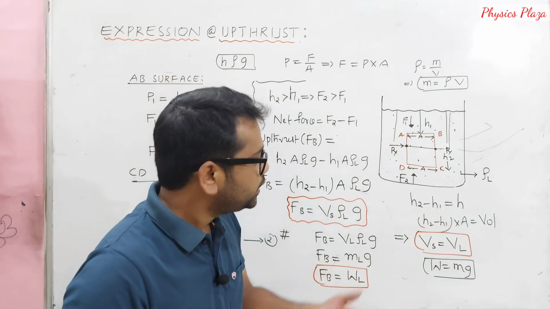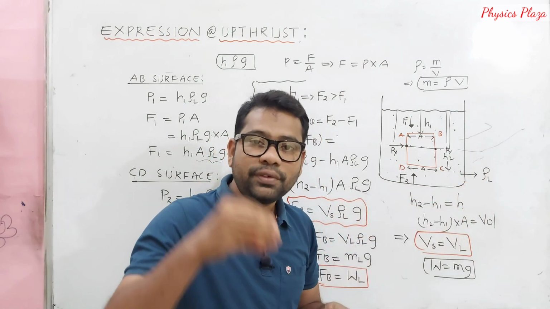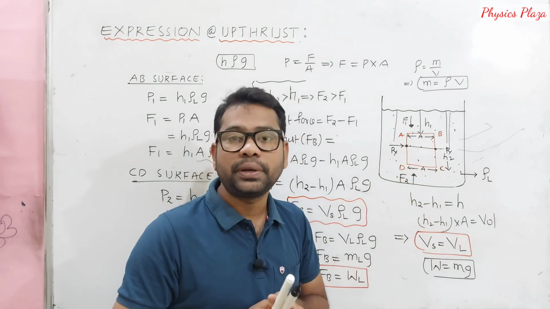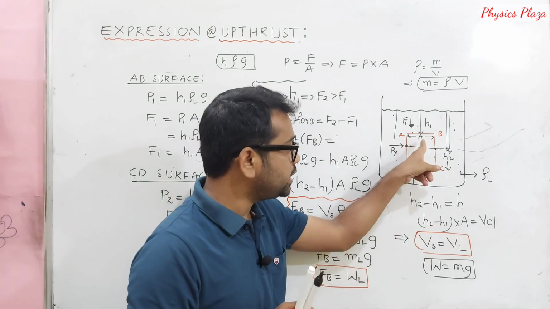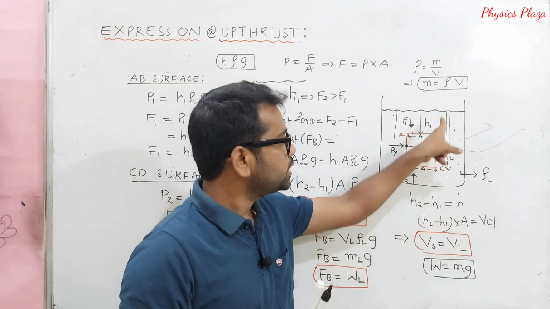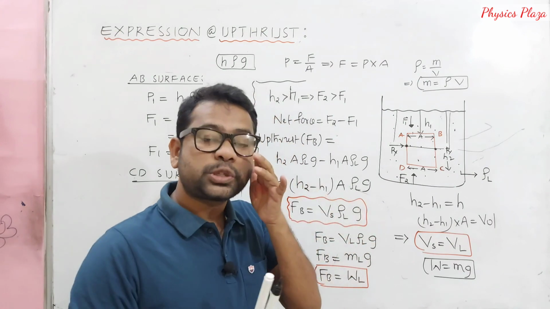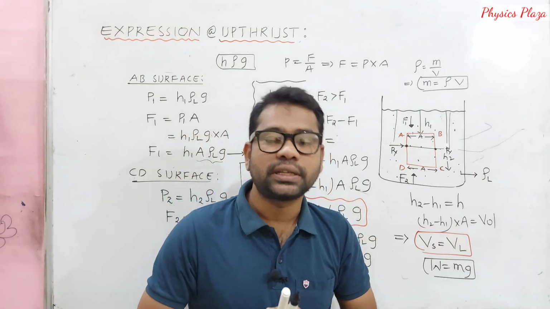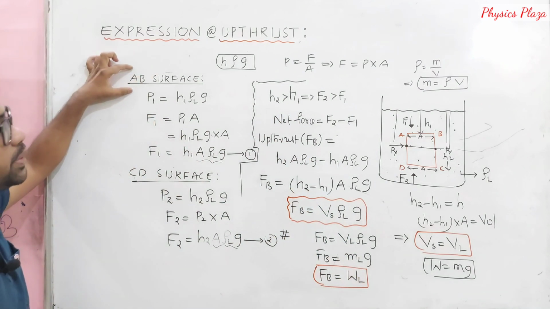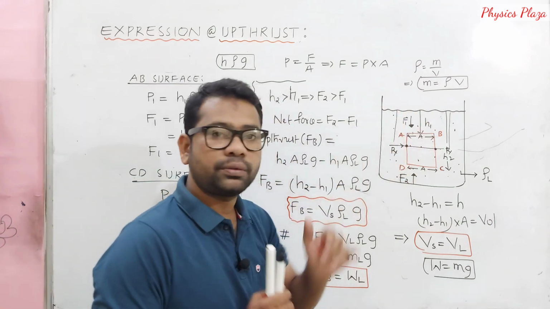Children, just look at here. First of all, we have taken a liquid of density rho L, in which a cylindrical solid ABCD is submerged completely, with surface area A, and the AB surface at a depth of H1 and the CD surface at a depth of H2. And children, we know the expression to calculate the pressure at a point inside the liquid. According to that, the pressure acting on the AB surface will be H1 rho L g. Why H1 here? Because the depth is H1.